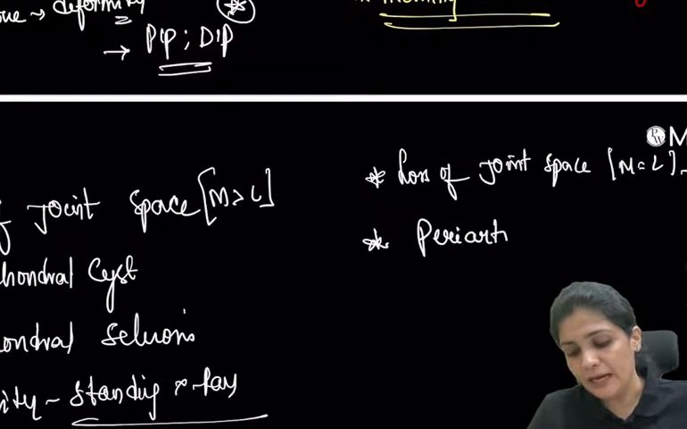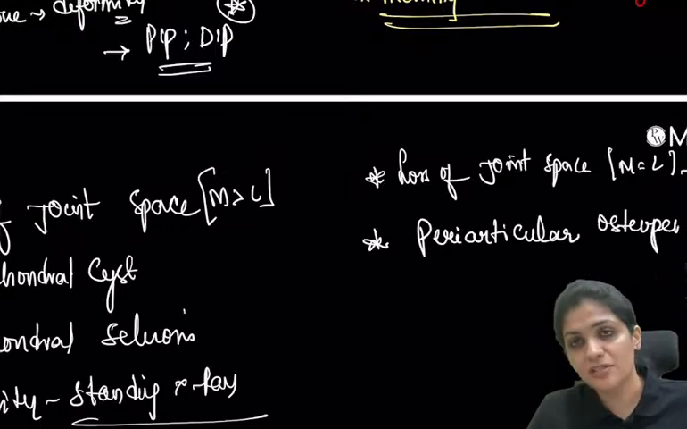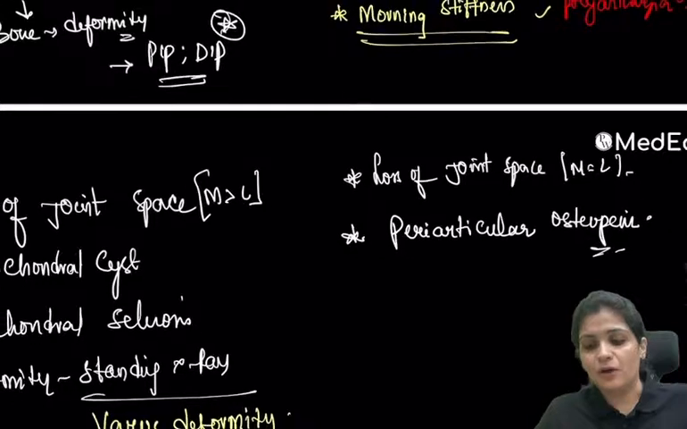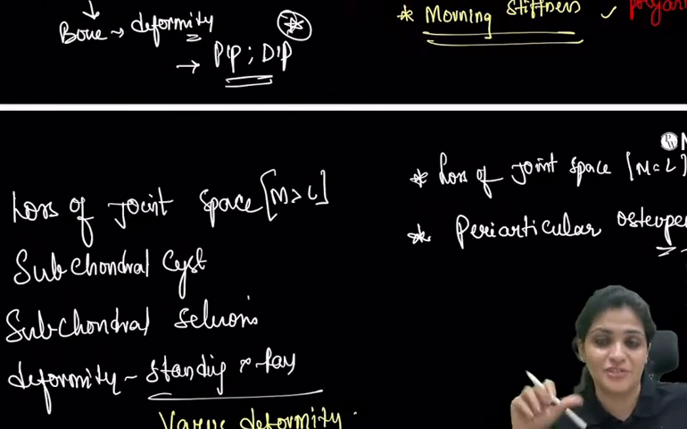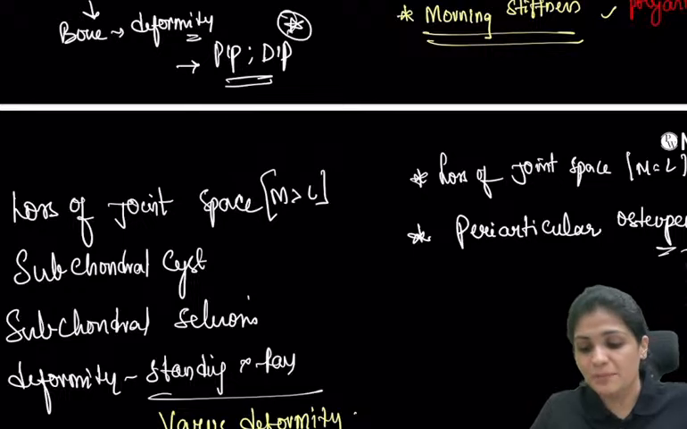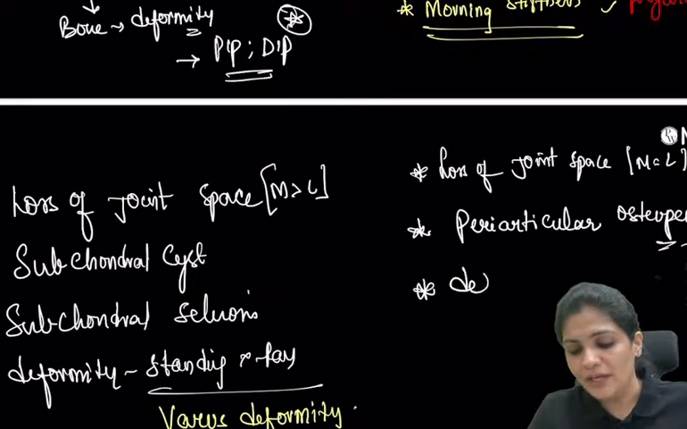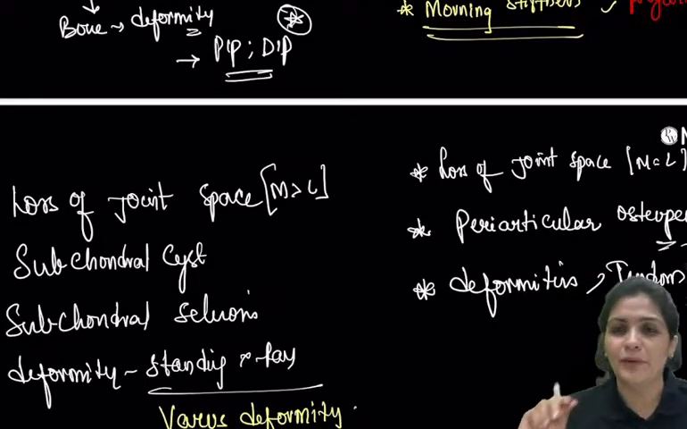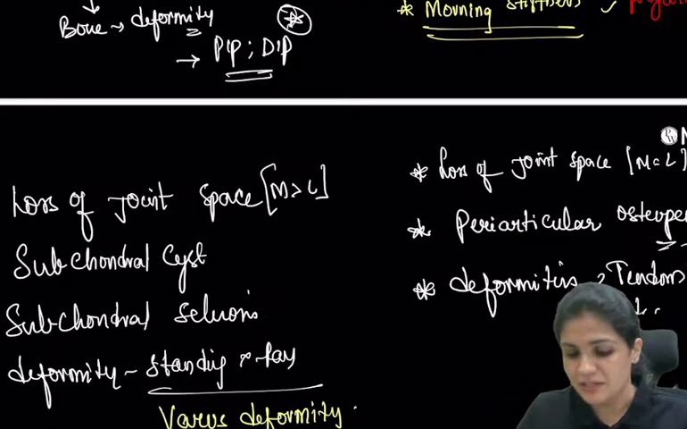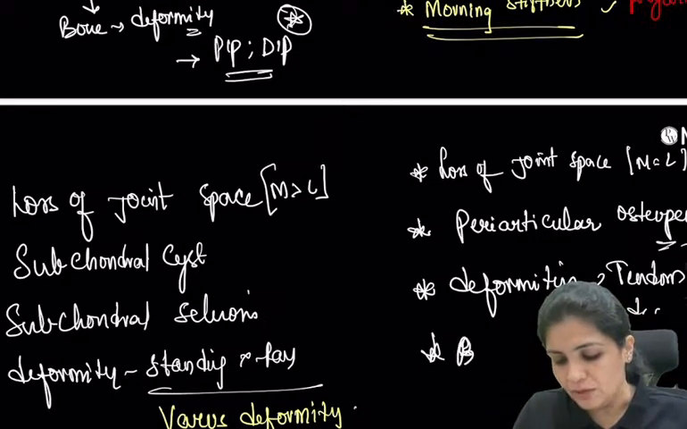Periarticular osteopenia. Why is this very, very important? Because around the joint you see inflamed synovium, and that is why you see various deformities because of damage to tendons, right? So this is very, very important. You see various damage to tendons.